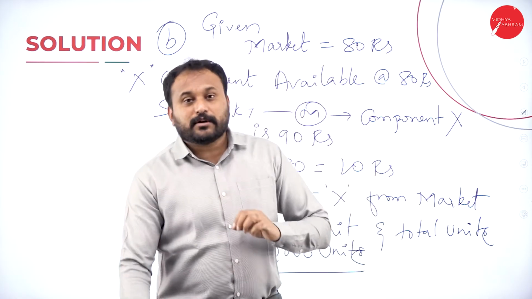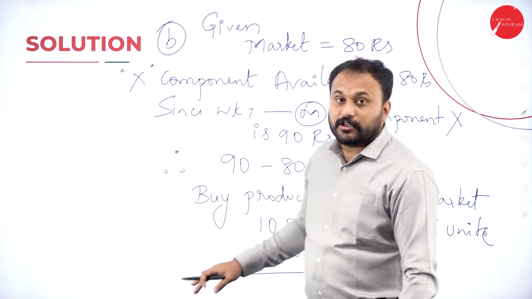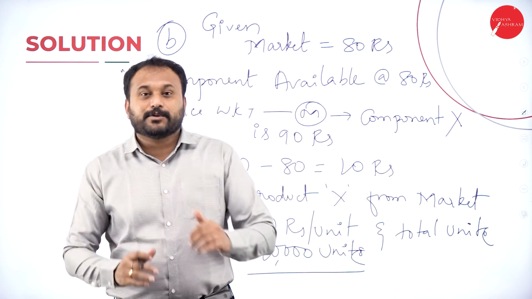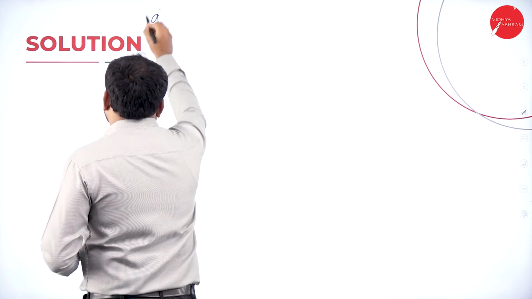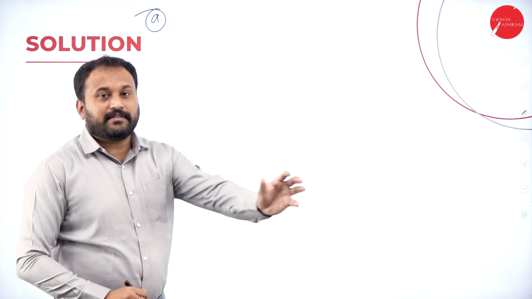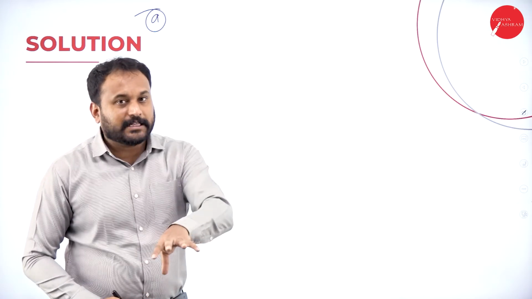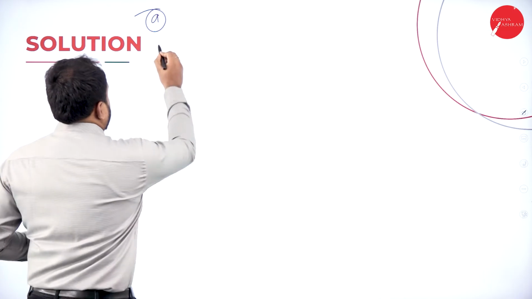Now you got how exactly we have calculated, but I'll tell you, if you write like this, you will not get 10 on 10 marks. I'll tell you how to write so that you will get 10 marks. Now what exactly you are supposed to do? First thing, you will write here question number A, and what exactly they have asked is whether you will suggest to make the product or buy the product.